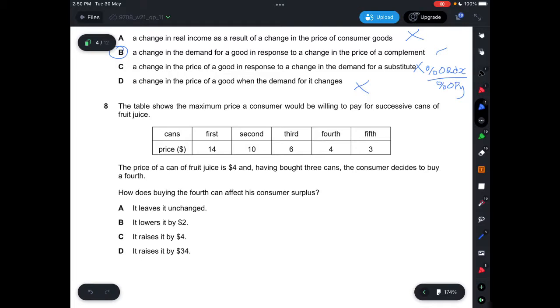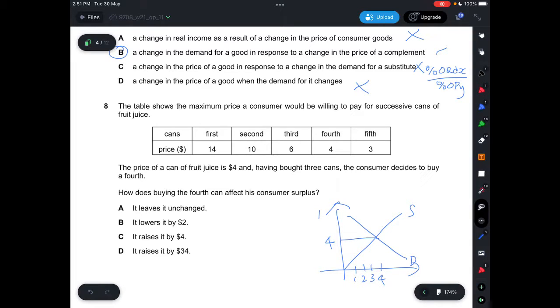And the price of a can of fruit juice is now $4, and you can see that it would not affect the consumer surplus. Let's say, for example, let's look at things like this. So this would be your demand supply graph, something like this. So let's say this is the first can, second can, third can. Let's say this is the 4th can because it is at $4. So then you can see that the consumer surplus originally should be at $14. And then the first can is, okay, let's just assume it's, I'm going to have to shift the demand curve to the right a little.